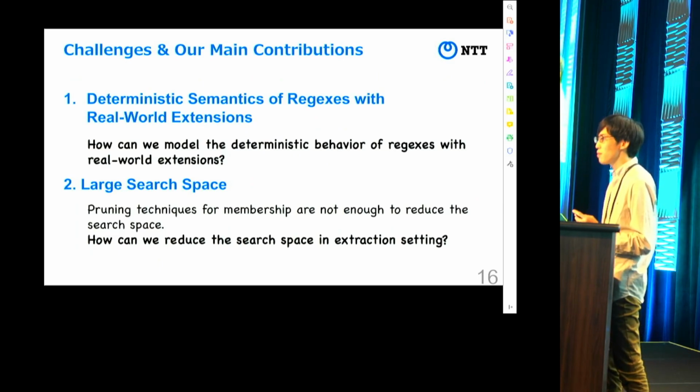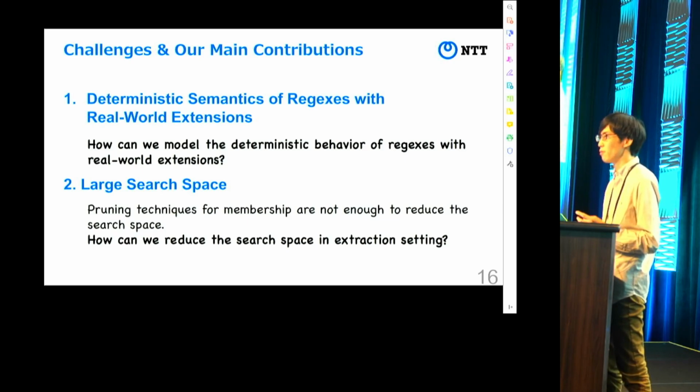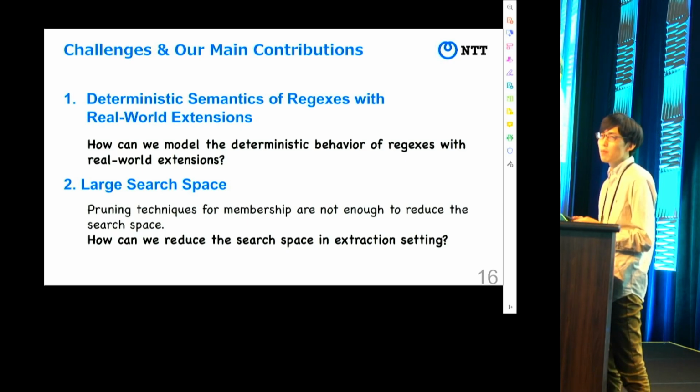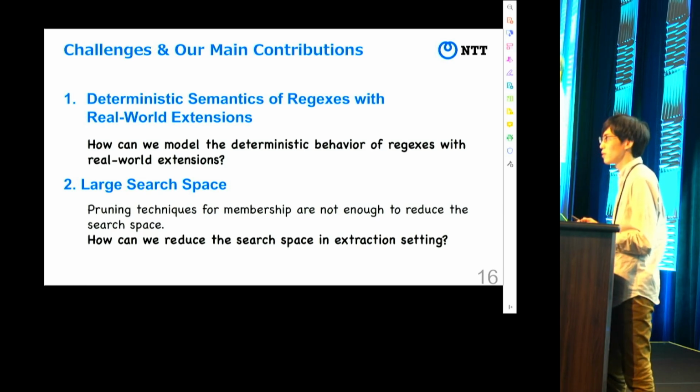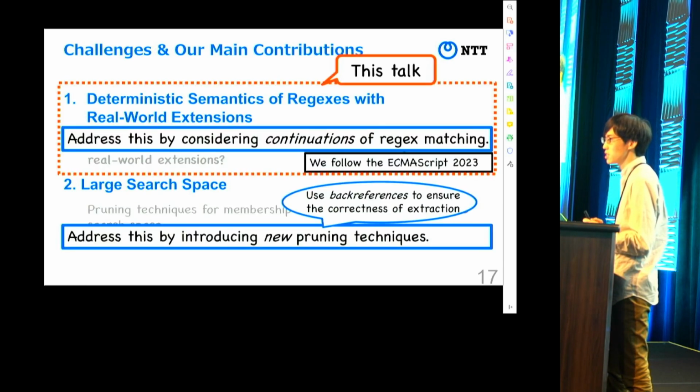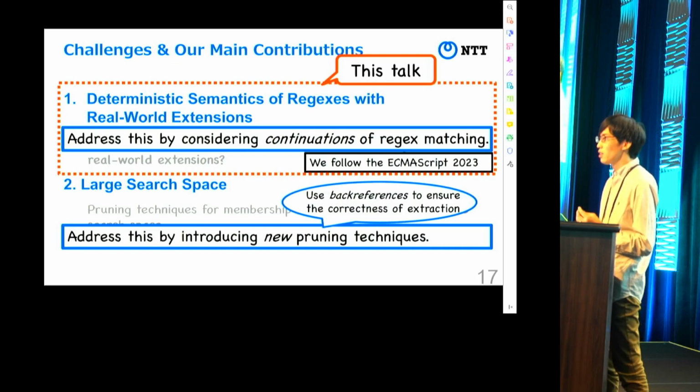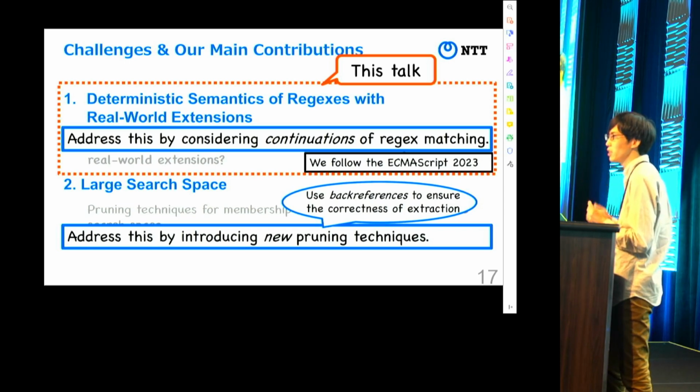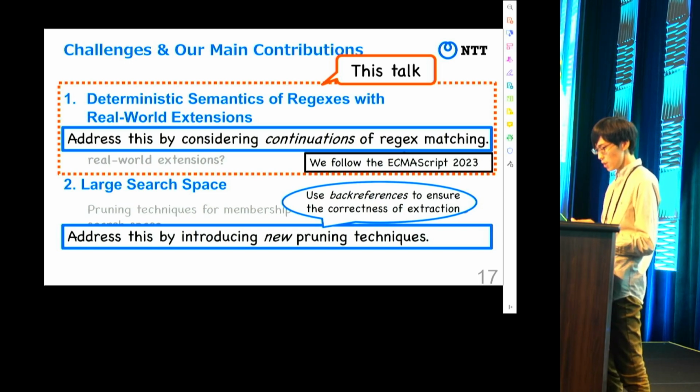The first one is about the semantics that I described before. And the second one is about the search space, and this is related to the pruning techniques. And we address these challenges like this. In this talk, I'd like to talk about the first one, and I will not talk about the second one, but you can find the details in the paper. So now I'd like to describe how to define the semantics of real-world regexes.